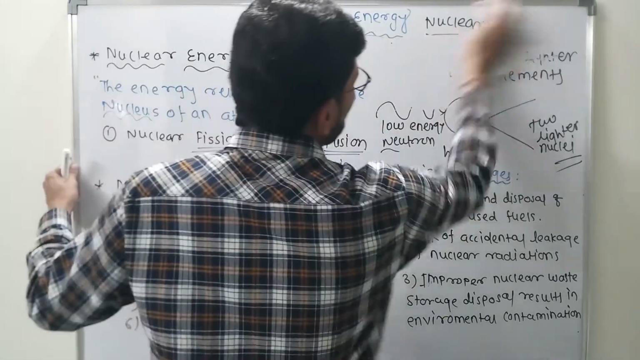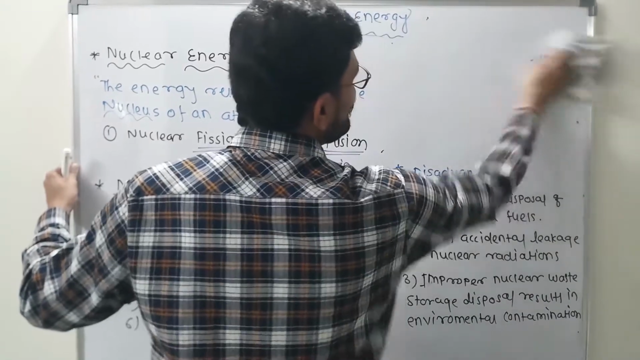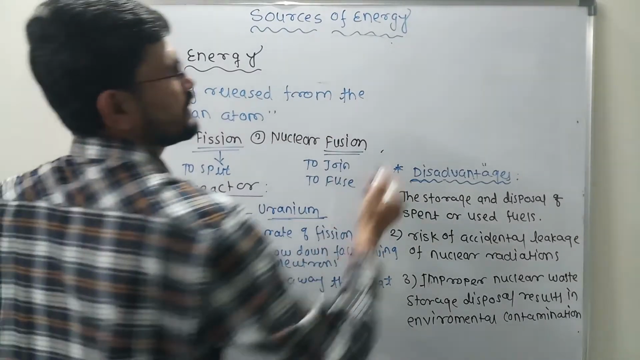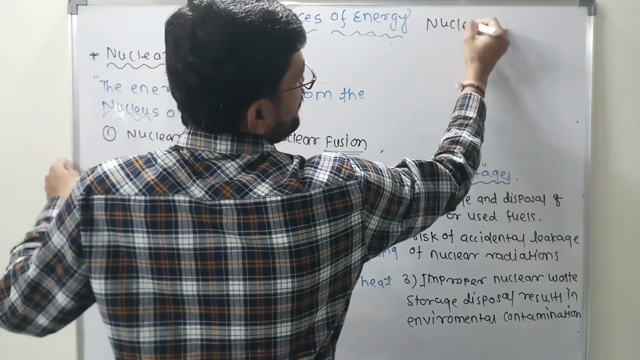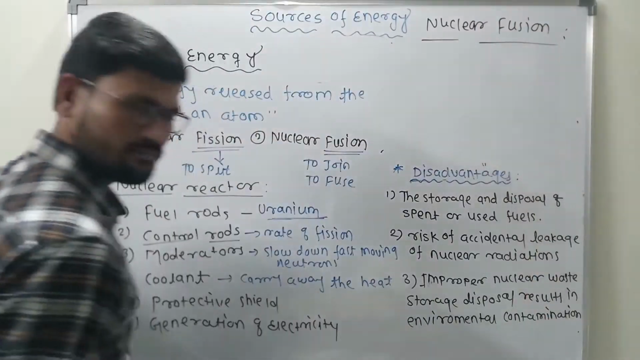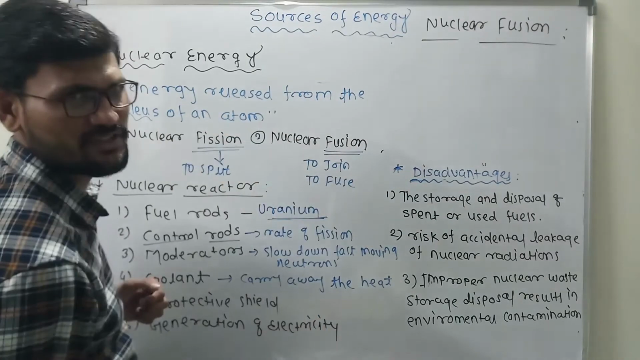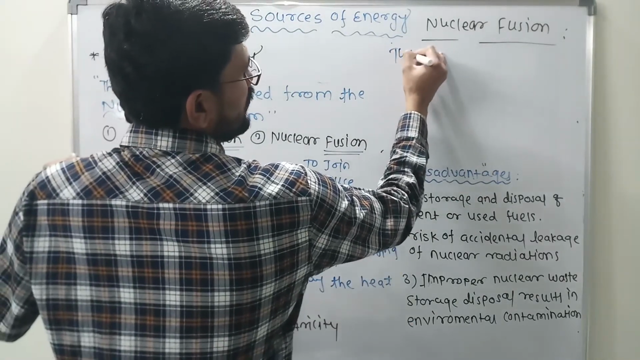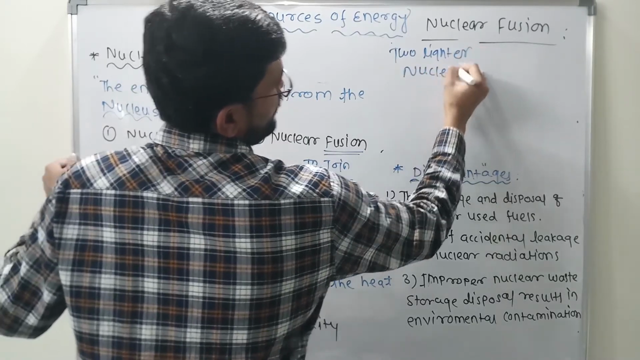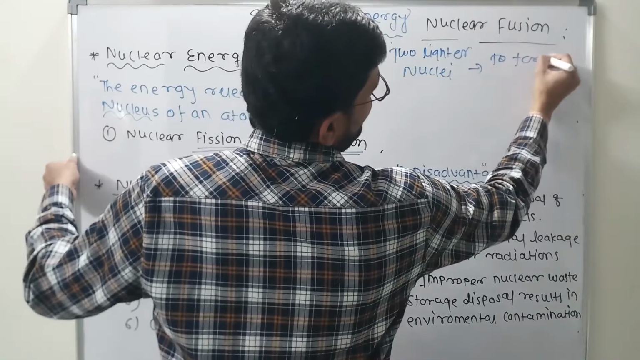Now when we talk about the nuclear fusion process, how and what exactly is nuclear fusion? Let us discuss nuclear fusion. What is nuclear fusion, my children? This nuclear fusion is very simple, just the opposite of fission. What happens? Two lighter nuclei or elements come together to form a heavy element.